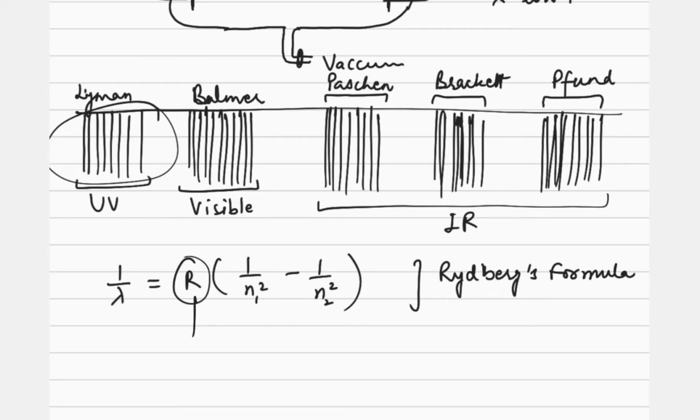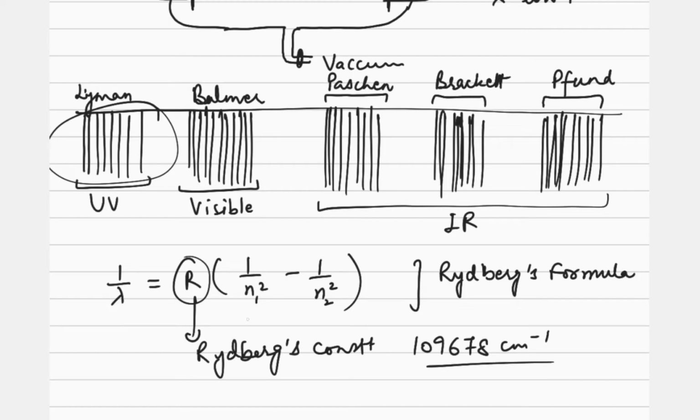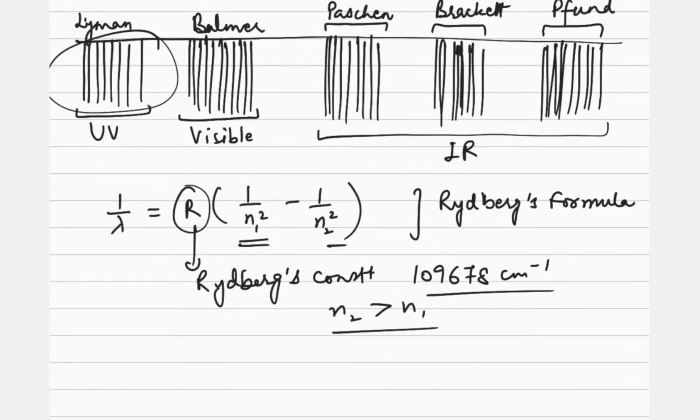And this R is what? R is a constant which is called Rydberg's constant. The value of this is fixed, that is 109,678 centimeter inverse. Now what do n1 and n2 stand for? n1 and n2 are integers, like it may be 1, 2, 3, 4, etc., and n2 will always be greater than n1. Why will n2 be greater than n1? Because we are talking about the emission spectrum here.